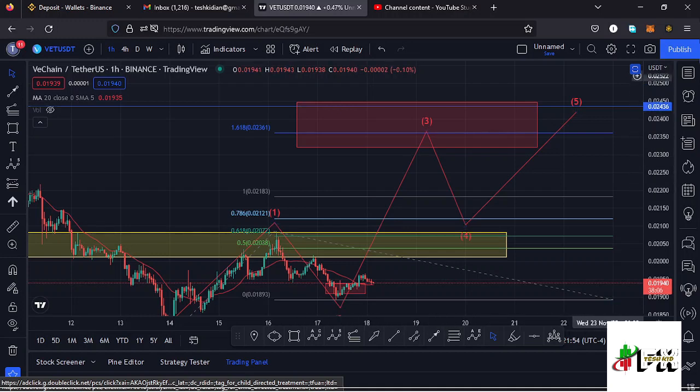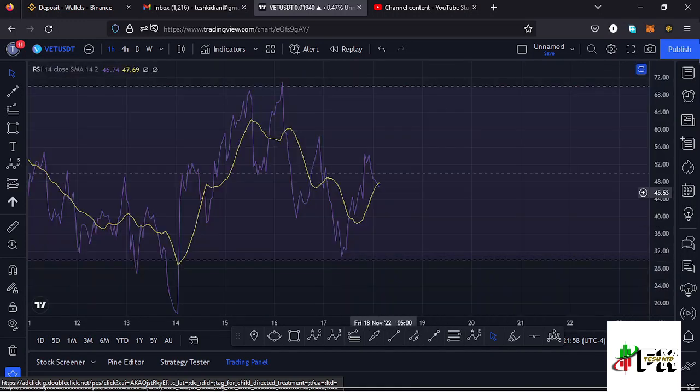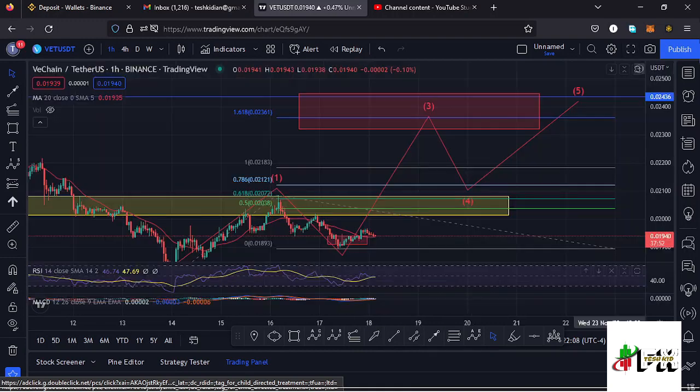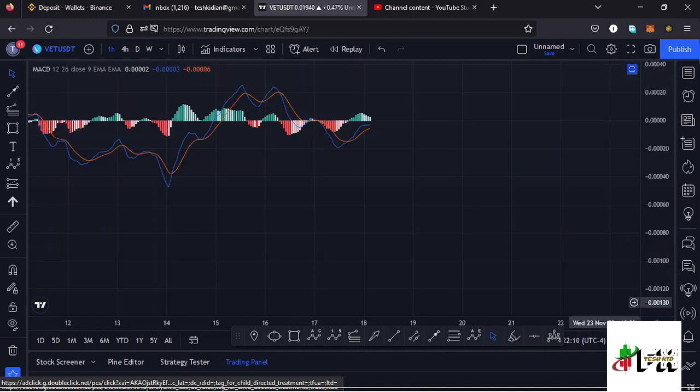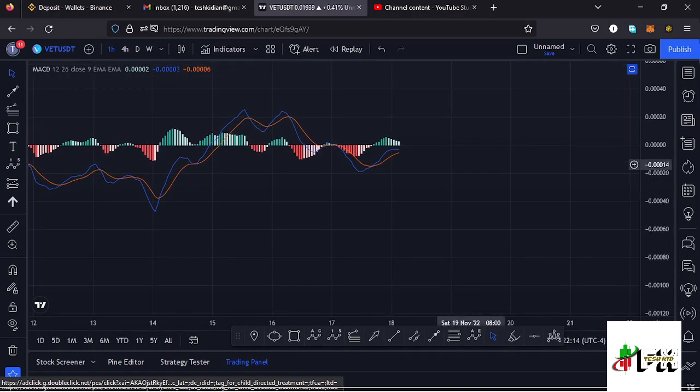And also taking a look at the indicators to see what movements will be supported. Here on the RSI we are trading at around the 46 mark, meaning we have massive room to support any movements to the upper side, and movements to the lower side will still be supported. Also taking a look at the MACD, here on the MACD we have printed a bullish cross, and that would mean higher prices are coming our way. And that's the update for Vechain.